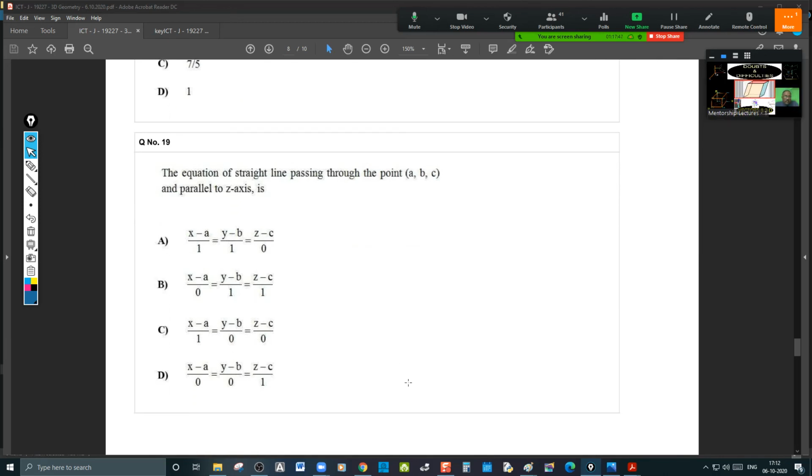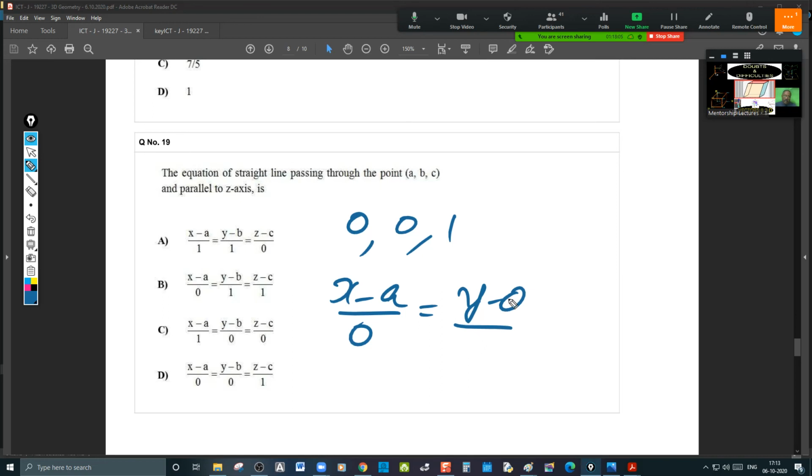Yes, next one: the equation of the straight line passing through the point (a, b, c) and parallel to the z-axis. What are the DCs of the z-axis? 0, 0, 1. This is passing through (a, b, c). So x minus a by 0 is equal to y minus b by 0, is equal to z minus c by 1. That should be the answer. Which one, please? D.